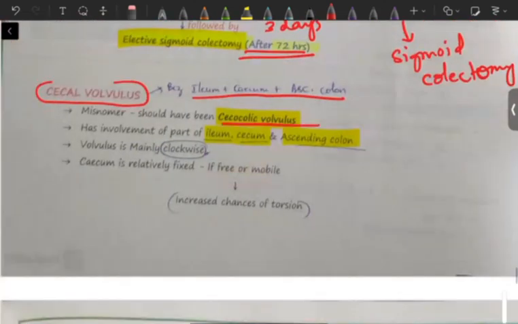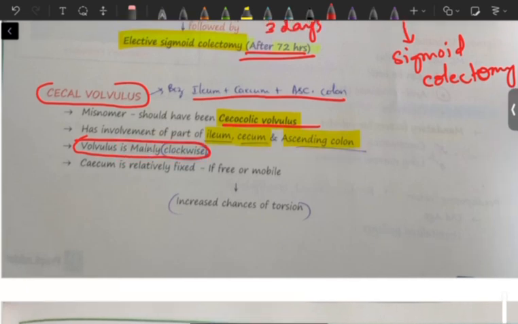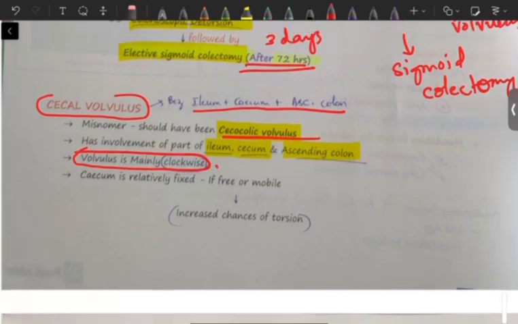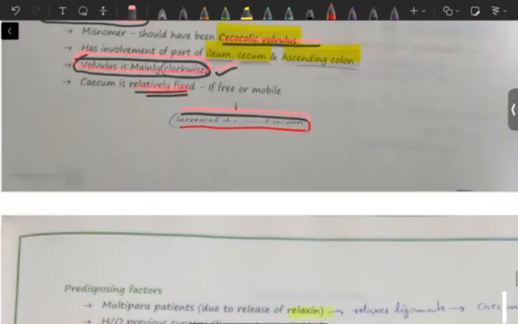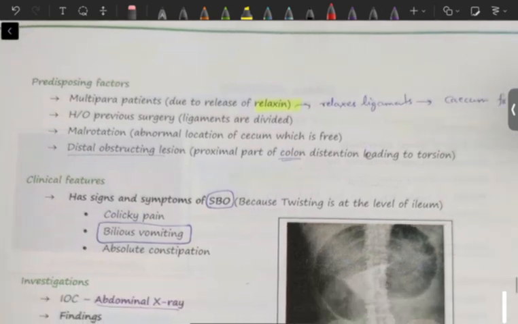Okay, it is mainly clockwise, whereas sigmoid volvulus could have been anti-clockwise or clockwise. Cecal volvulus is mainly clockwise, and cecum is relatively fixed. If free or mobile, there will be increased chances of torsion. So, what are the predisposing factors for cecal volvulus?